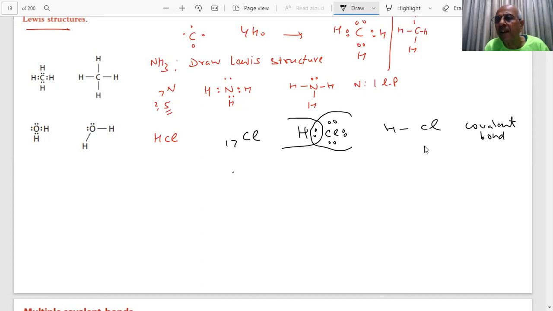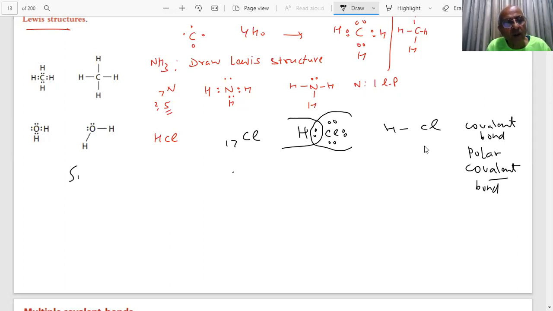But these are 2 different atoms. A covalent bond formed by 2 different atoms becomes a polar covalent bond. We will explain to you in the next slide. Polar covalent bond, because Cl is more electronegative than hydrogen. But what we are trying to show you, student, is how to write the Lewis structures. The examples I have given you till now are all single covalent bonds.